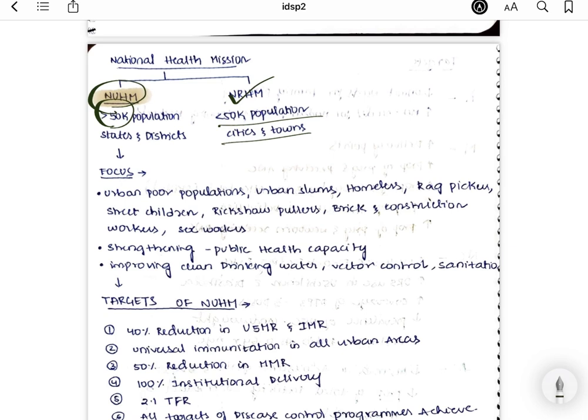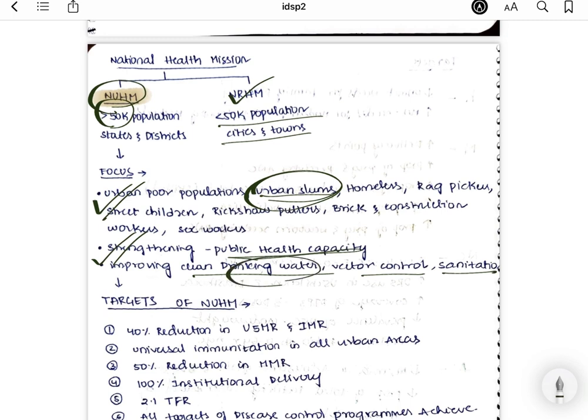It mainly focuses on the urban poor population or urban slums, homeless people, rag pickers, street children, rickshaw pullers, brick and construction workers and sex workers. So basically, urban slums, and also homeless street people, rickshaw pullers and all. It focuses on strengthening public health capacity by improving clean drinking water, vector control and sanitization. So by the National Urban Health Mission, what are they trying to do? First, they are focusing on urban slums, and then they are providing clean drinking water, vector control and sanitization for these urban slums, right? That is what they are focusing on.